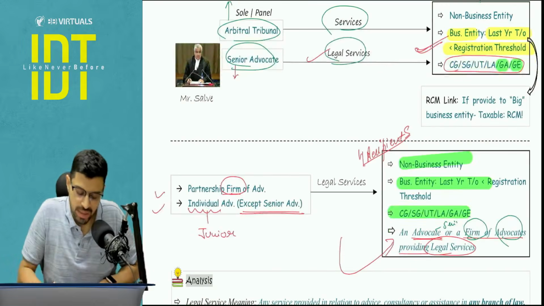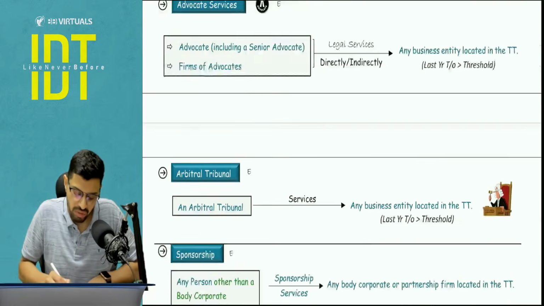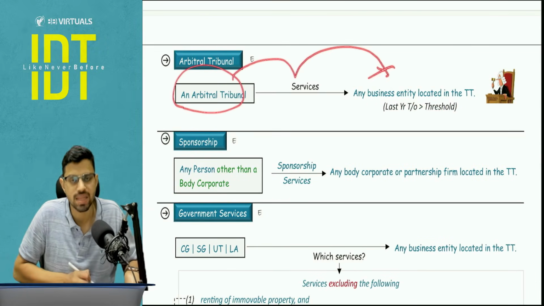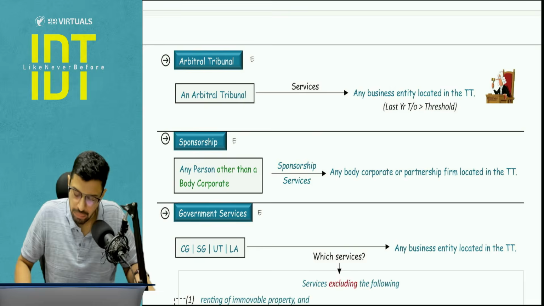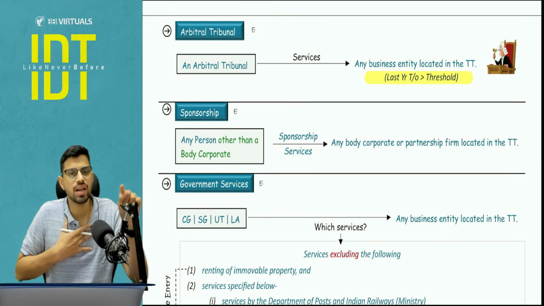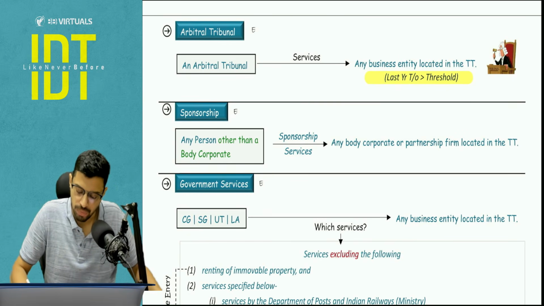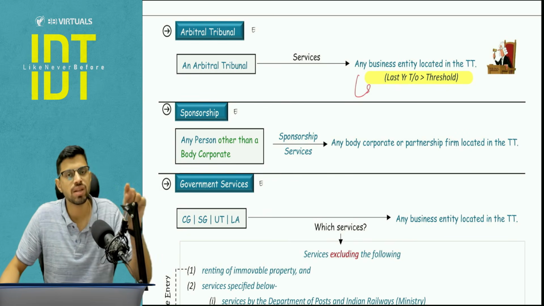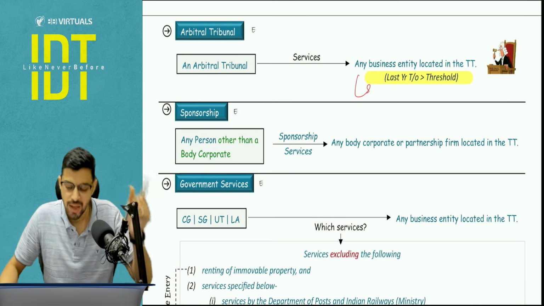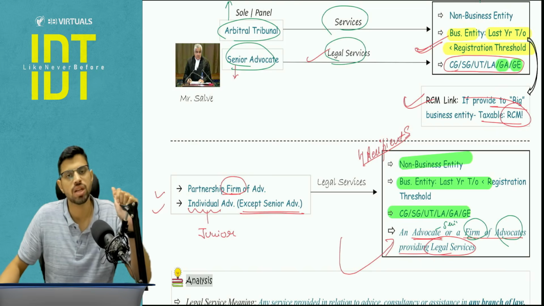Now let's link this to the RCM FCM part. Here in the RCM FCM they have written, first we will cover arbitral tribunal, that an arbitral tribunal is giving services to any business entity. Now if you see in the below part, I have added this on my own, that this business entity is the one whose last year turnover is more than threshold. Is it correct or is it wrong? It is absolutely correct, because if it is a small business entity, it is anyways exempt. Then there is no question of RCM FCM. So if it's a big business entity, then the RCM provision will apply.